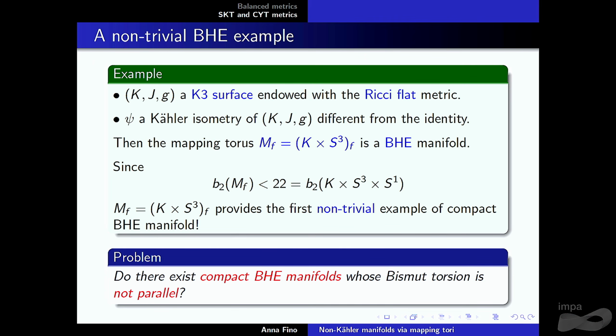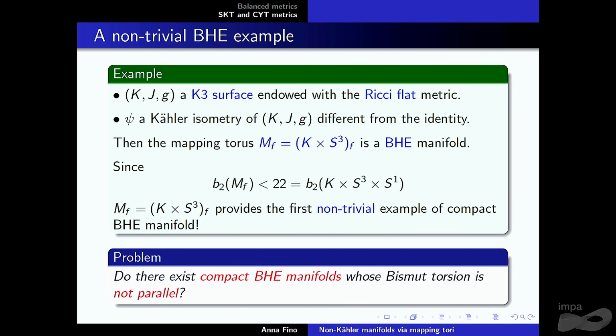So now, the question. Okay, there are two questions. There was a question already before, maybe more simple to ask: just take a compact Lie group of even dimension and see if you can have something which is symmetric, compatible with a left invariant structure, which is Calabi-Yau with torsion, SKT and non-Bismut flat. This is still open in the non-semisimple case. It seems to be hard to study because you have no control on the abelian part. You need control on that.